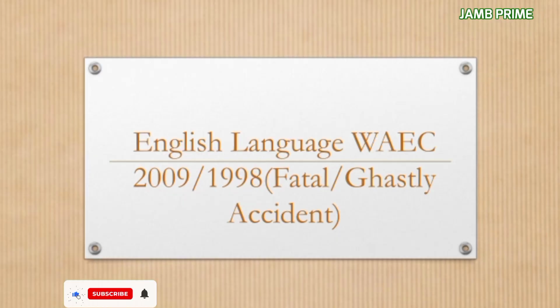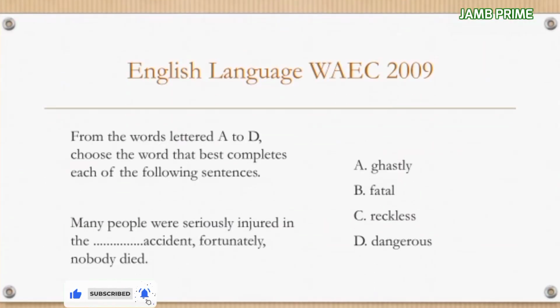So that of the 2009 question, it actually goes like this. It said from the words lettered A to D, choose the word that best completes each of the following sentences. So the question goes like this. Many people were seriously injured in the dash accident. Fortunately, nobody died. So many people were seriously injured in the dash accident. Fortunately, nobody died. A. Ghastly. B. Fatal. C. Reckless. D. Dangerous. So what is the answer?